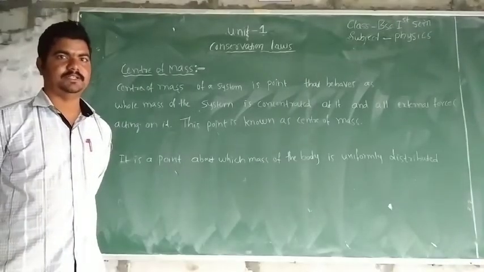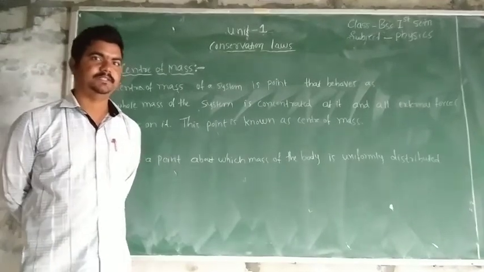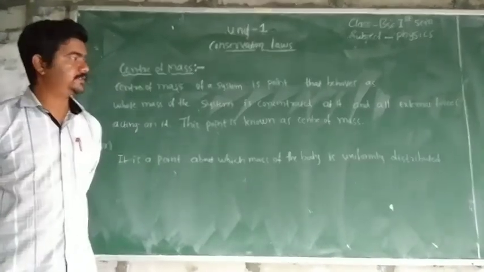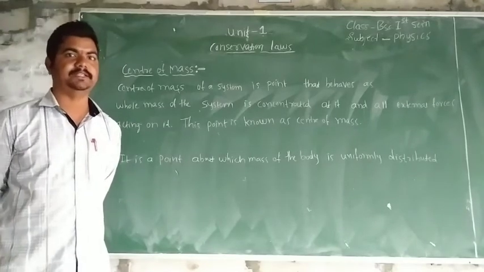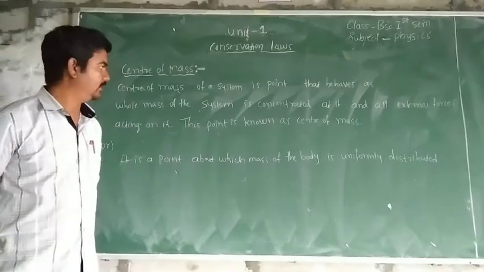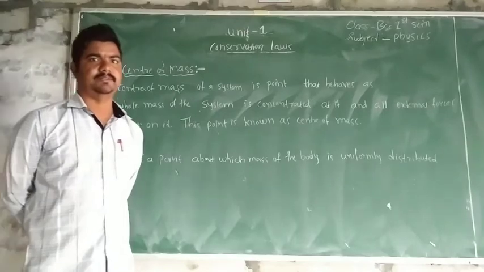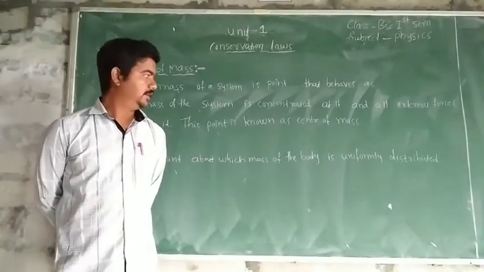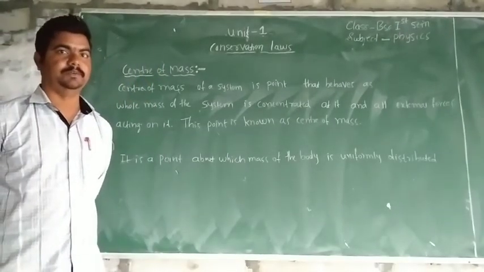Now we discuss the center of mass. The center of mass of a system is the point at which the whole mass of the system is concentrated, and all external forces act on it. This point is known as the center of mass, or in other words, it is a point about which the mass of the body is uniformly distributed.